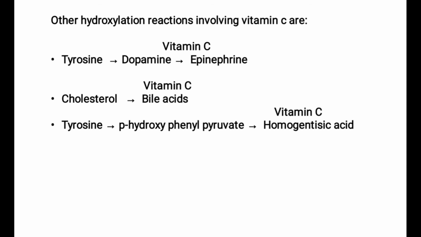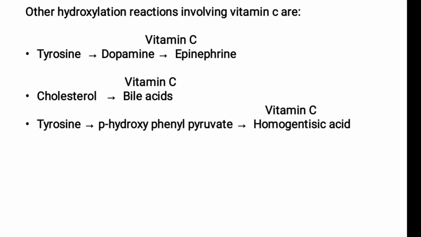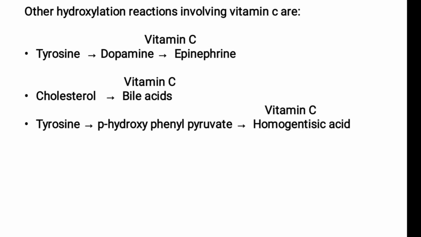Okay, so again vitamin C needs to come above the arrow mark. First reaction, tyrosine to dopamine, above the dopamine vitamin C is there. Cholesterol to bile acid, above the arrow mark vitamin C is there.